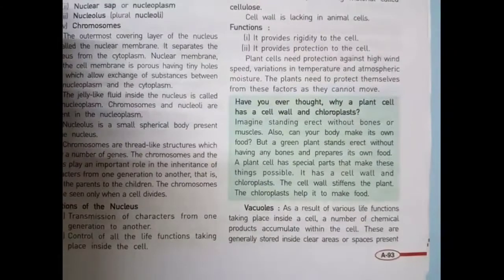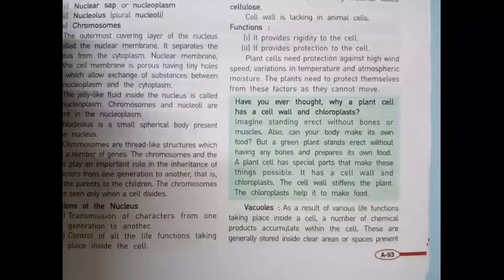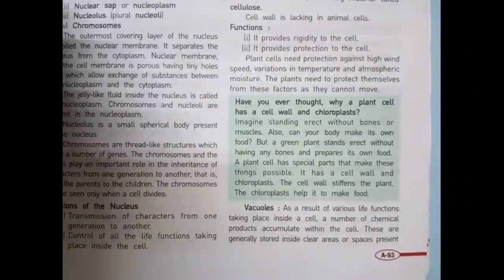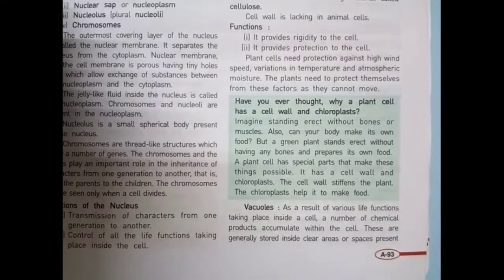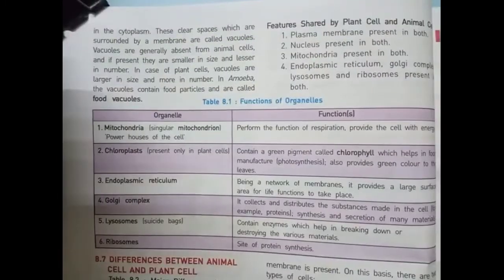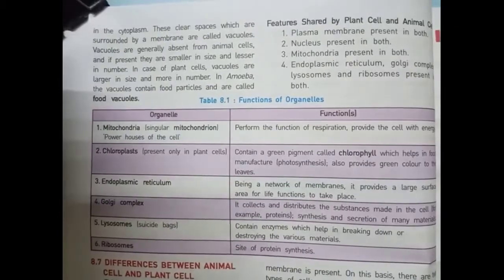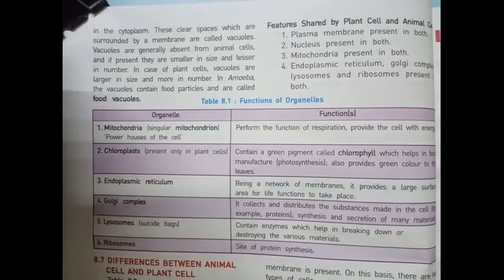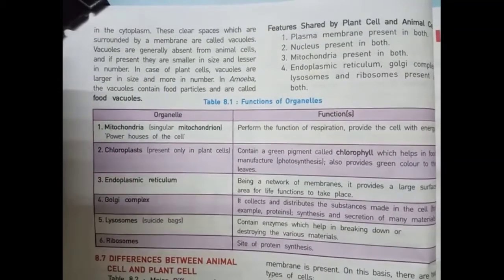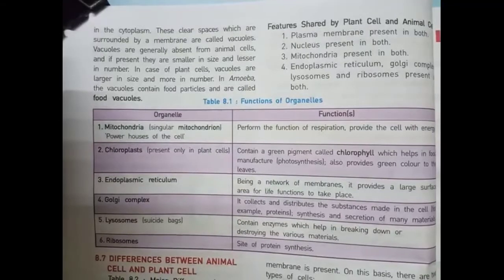Next one, vacuoles. As a result of various life functions taking place inside the cell, a number of chemical products accumulate within the cell. These are generally stored inside clear areas or spaces present in the cytoplasm. These clear spaces which are surrounded by a membrane are called vacuoles. In amoeba, the vacuoles contain food particles and are called food vacuoles.